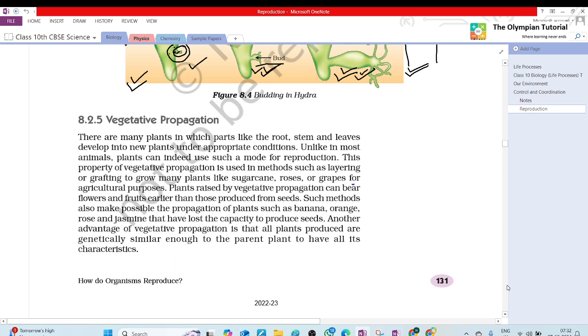Means not only by seeds. This type of reproduction is known as vegetative propagation.